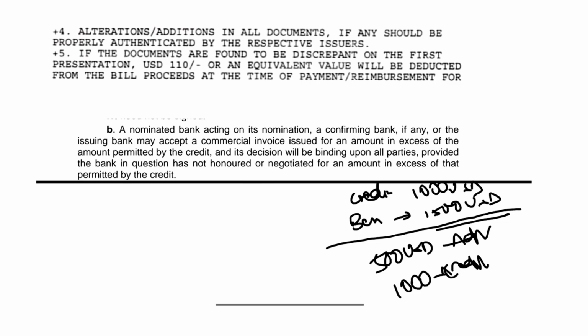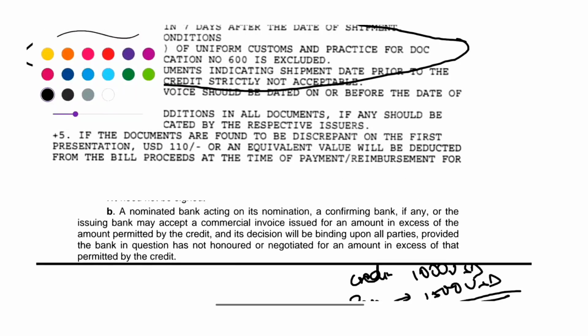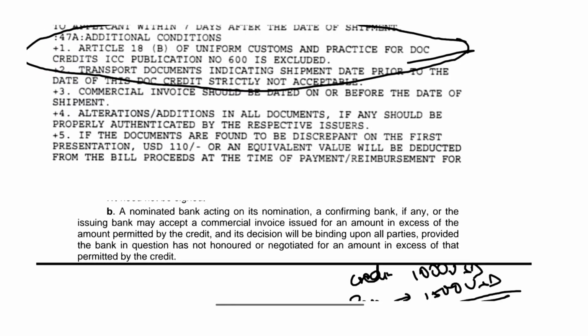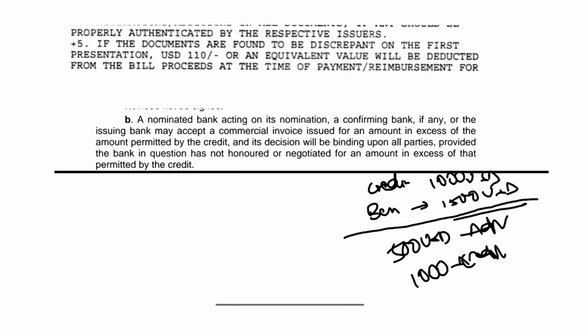Beneficiary can raise an invoice of 1500 USD in this case, but once credit says that this particular article is excluded, then beneficiary cannot raise invoice of 1500 USD. Beneficiary must raise invoice equal to or less than 1000 USD as per condition of credit.